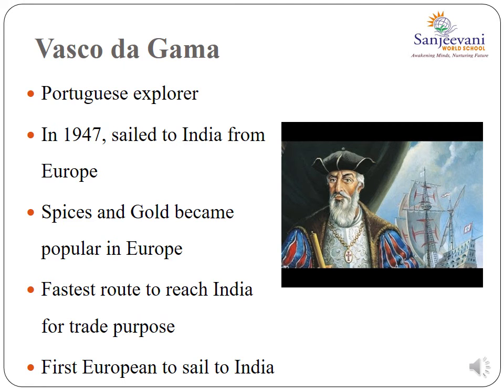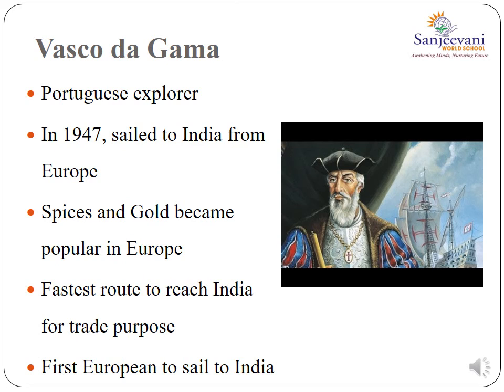So now students will look at another explorer, that is Vasco da Gama. Vasco da Gama was a Portuguese explorer and he sailed to India from Europe in the year 1497. Fine. And during that time, Indian spices and gold became popular in Europe.